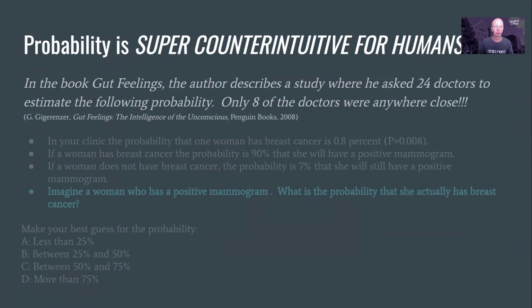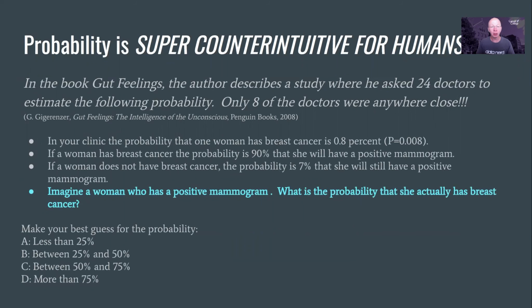Here's the situation. In your clinic, the probability that one woman has breast cancer is 0.8%. So very, very small. If a woman has breast cancer, the probability is 90% that she will have a positive mammogram. The mammogram is the test to detect breast cancer. If a woman does not have breast cancer, the probability is 7% that she will have a positive mammogram. Okay, now that 7% is your false positive rate.